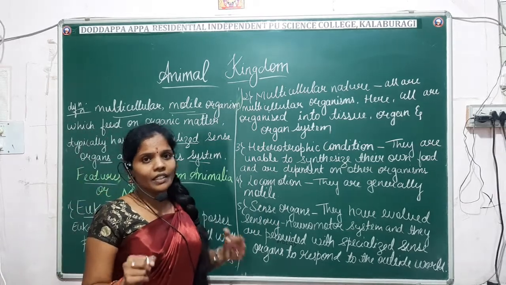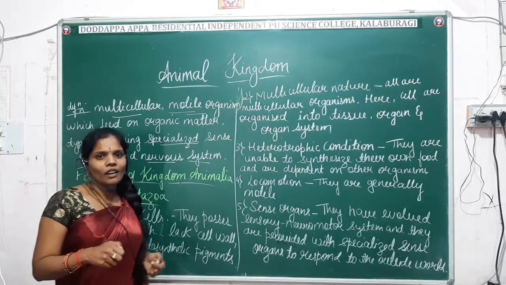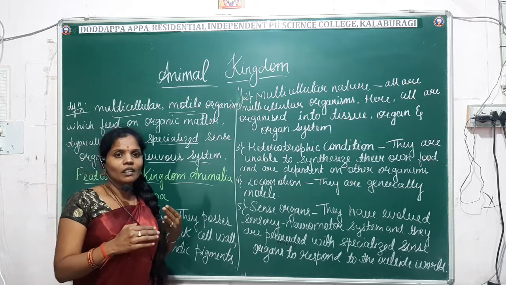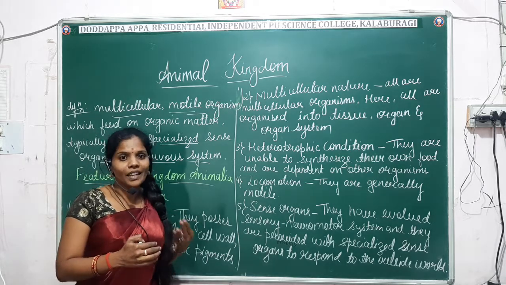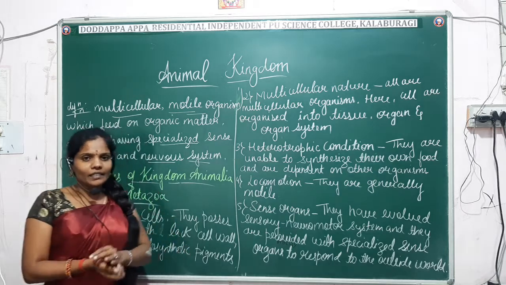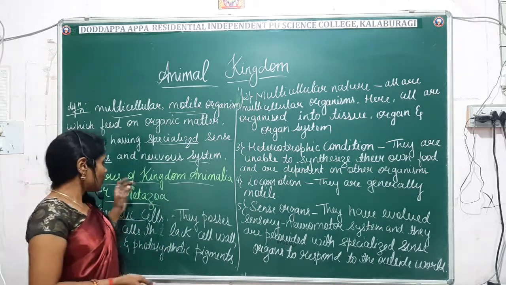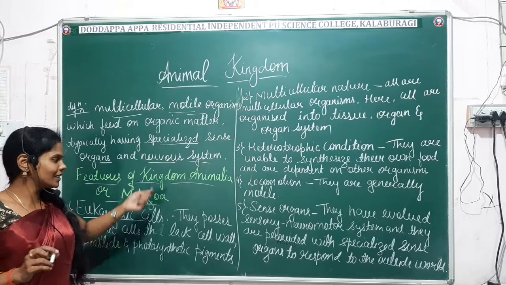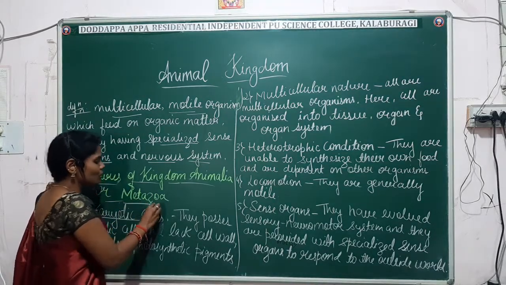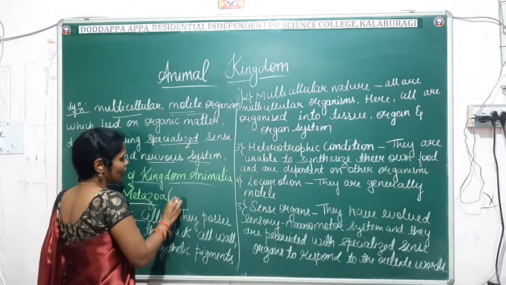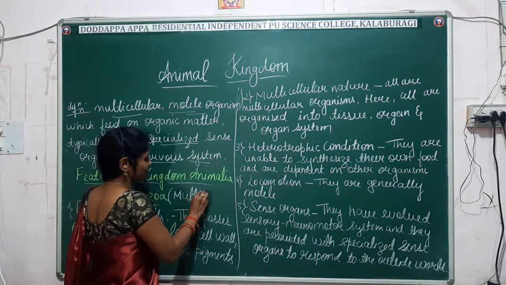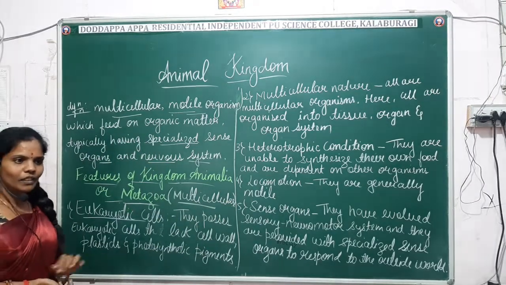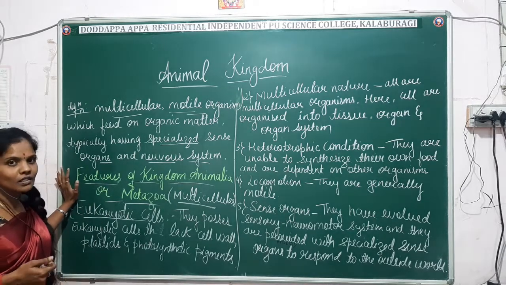You already know that in our diversity we have different varieties of animals, with different shapes, structures, sizes, and different specializations in their physiology, such as different digestive and respiratory systems. Considering all these points, let us see the different features of animals. Next we'll move on to the features of kingdom Animalia, also known as metazoa. Metazoa means multicellular animals. So now one by one, let us see the features of animals.